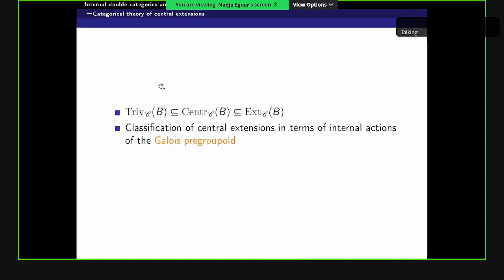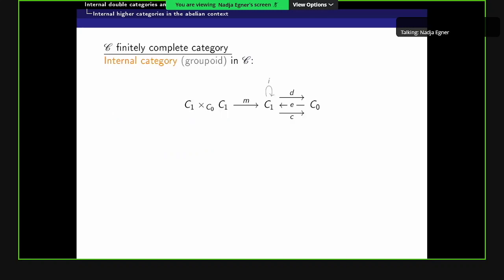And there's also a very important result, namely that we can classify the central extensions in terms of internal actions of the Galois pre-cobalt, which is also generally. So I won't speak about the second part in the following, so I won't give you the details of what this exactly means. But instead, I want to apply now this theory to an example.